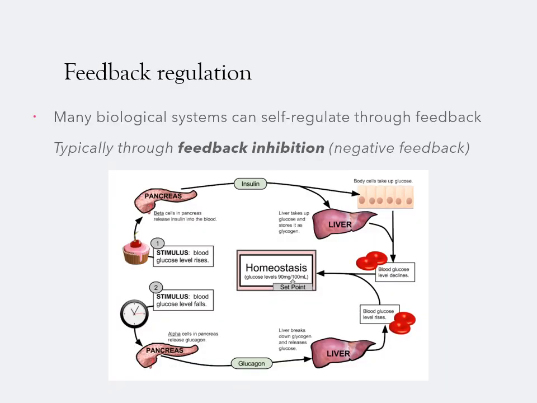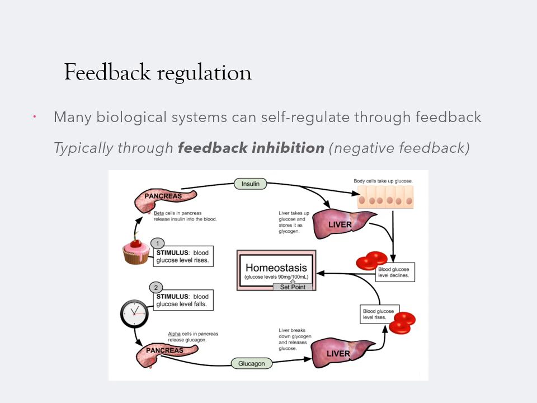Of course, it's important to have regulation and control within biological systems, and many of those systems are capable of self-regulation through a process called feedback. In biology, this is typically accomplished through feedback inhibition, or negative feedback. In this kind of regulation, the output of the system opposes the input, so the result is to turn the system off. There are a few examples in biology of positive feedback, where the system self-perpetuates, but those are relatively rare.